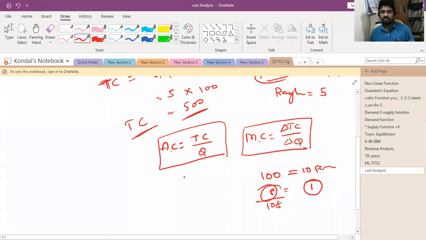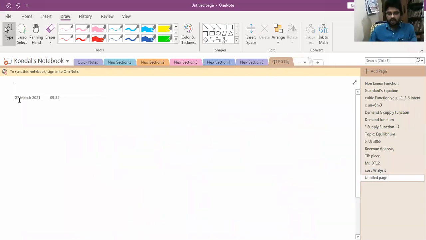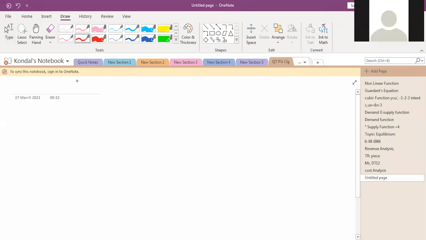I think you have good knowledge in economics. That is microeconomics: total cost, average cost, and marginal cost. I think you have been studying this from the beginning of intermediate, right? So, is the cost analysis clear, the theoretical concepts? Yes, sir. Then we will take examples of how we can estimate the cost analysis.